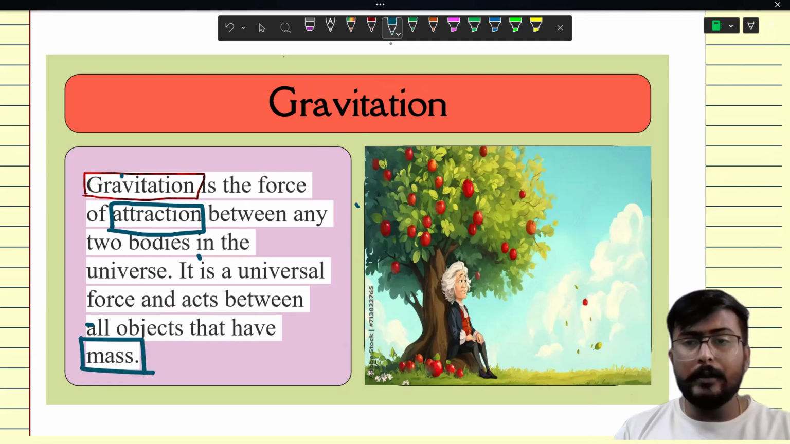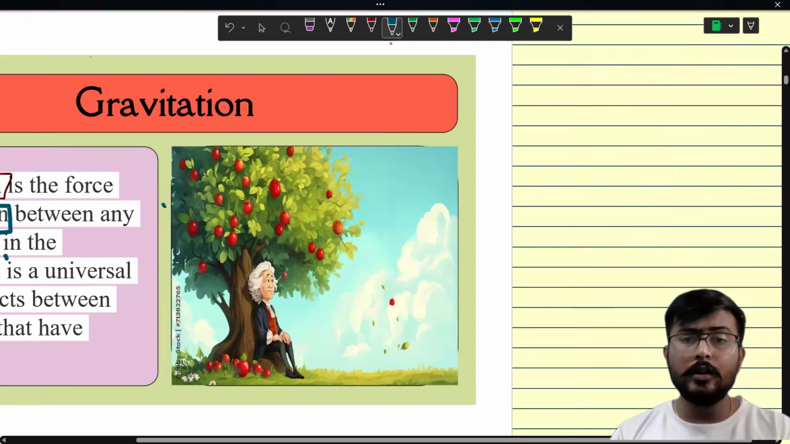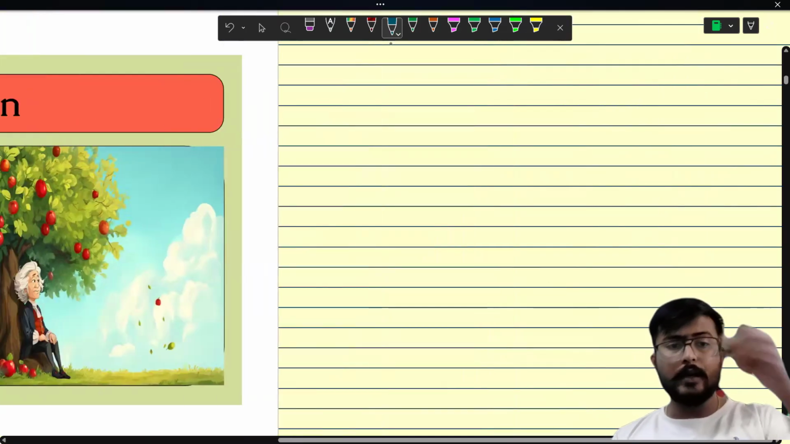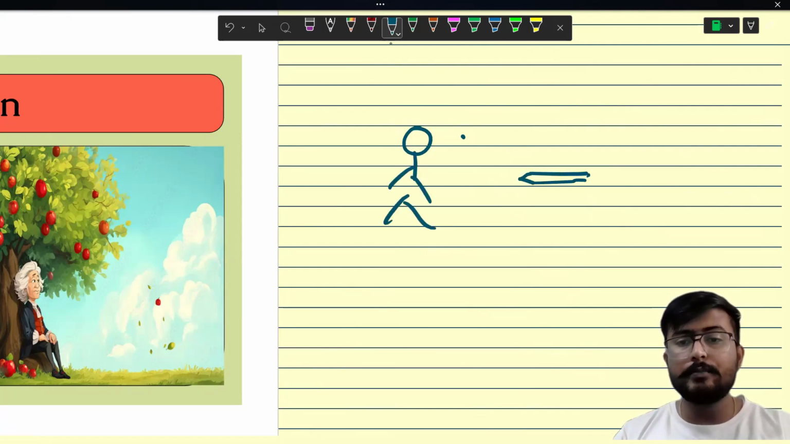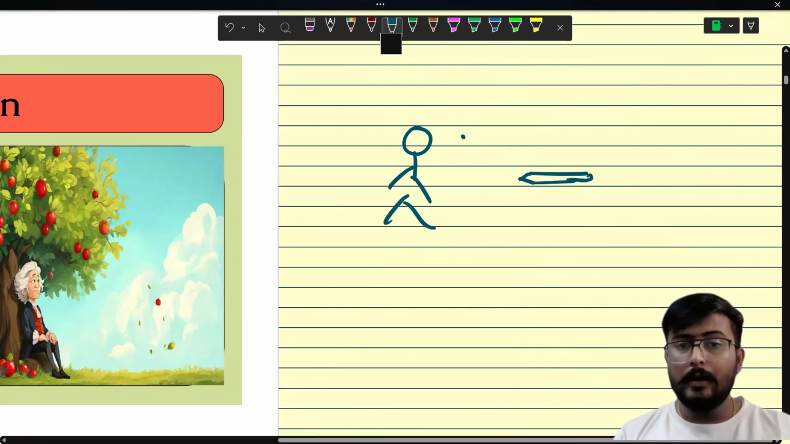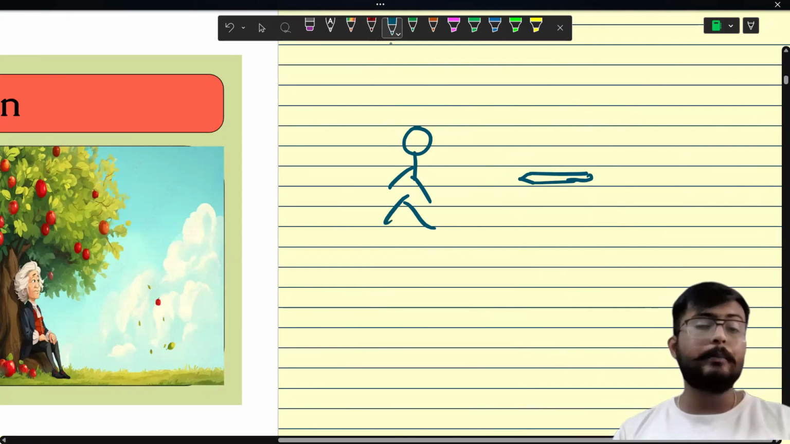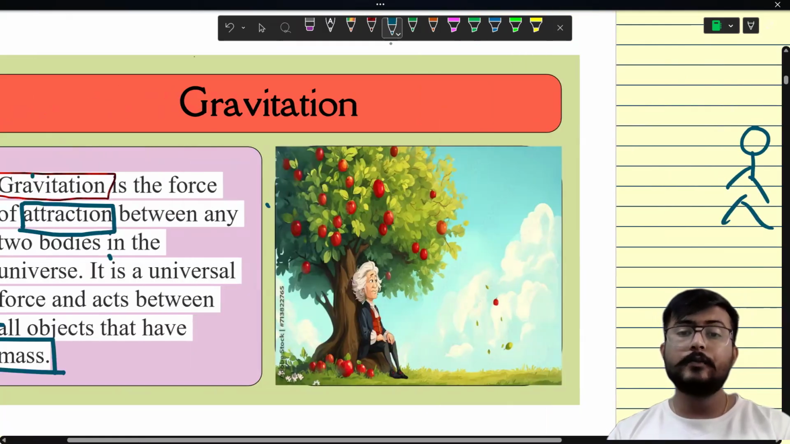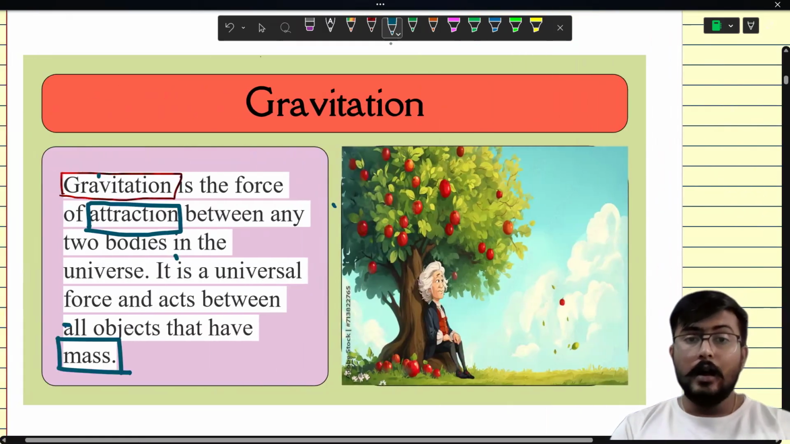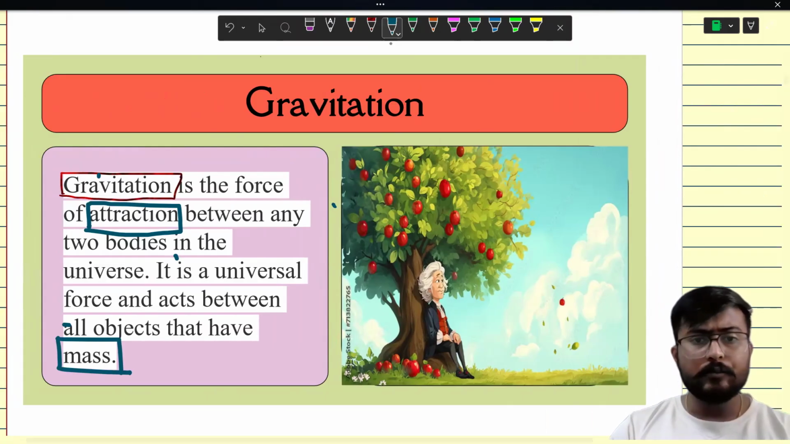Okay, so you might be thinking, sir, can everybody attract each other? Yes, definitely. If I talk about this pen, and if I talk about myself, this pen is also attracting me and I am also attracting this pen. But you might be thinking, sir, we cannot see whether you are attracting it or whether the pen is attracting you. So definitely, how much gravitational force is applied, and on what factors does it depend, we also need to learn about that.